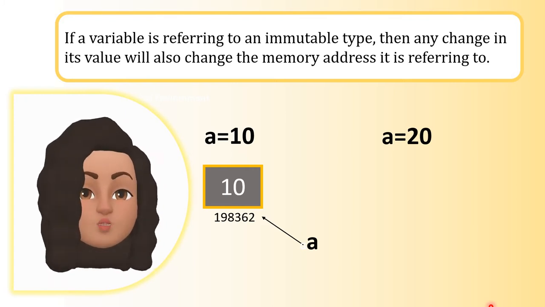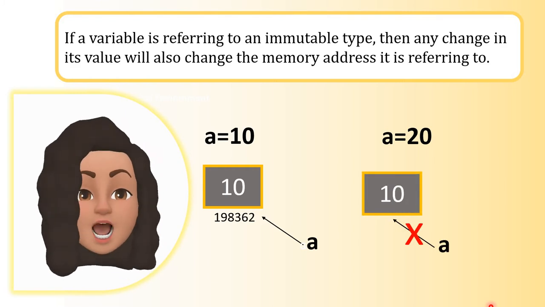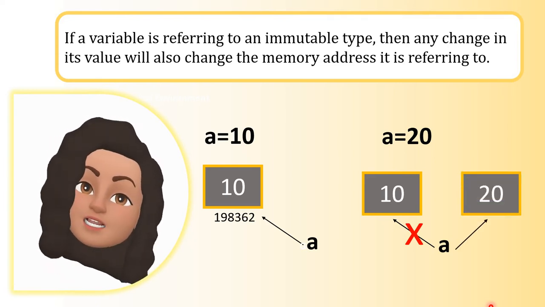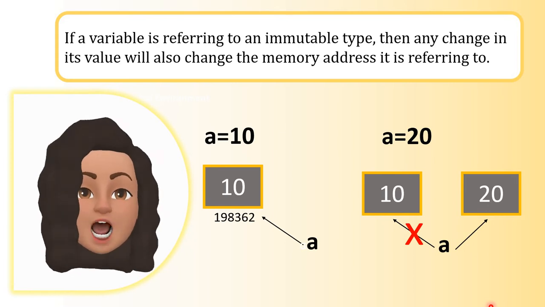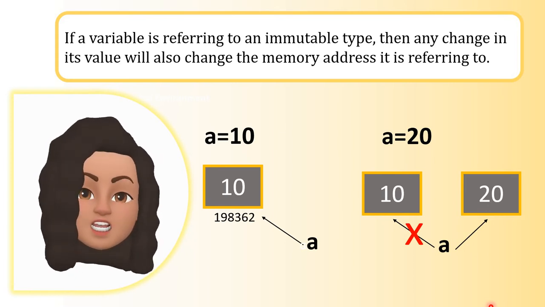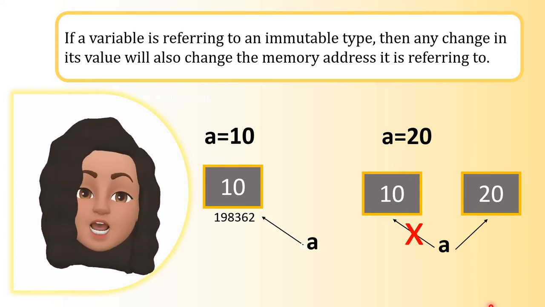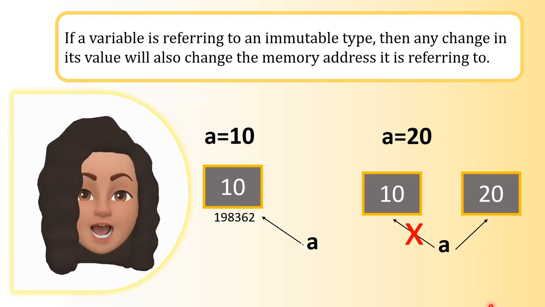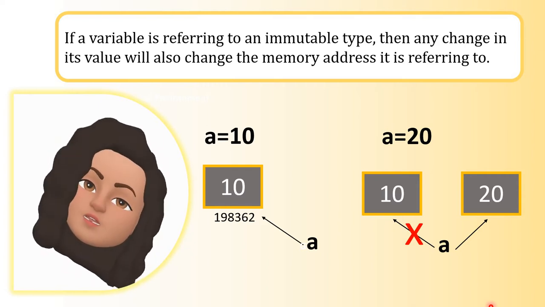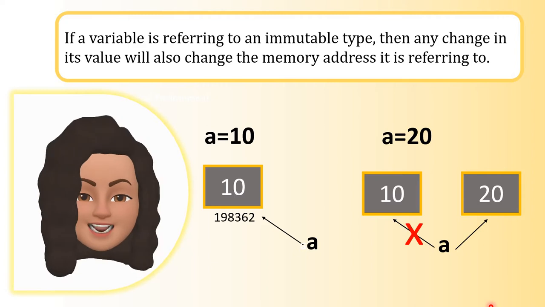Very simple. Now a will not refer to the memory address where 10 is stored. Instead, a will refer to the memory address where 20 is stored. Only the memory address reference will change. The value remains the same. Instead of referring to the value 10, the variable will now refer to the memory address where 20 is stored. So only the variable will change which memory address it refers to.